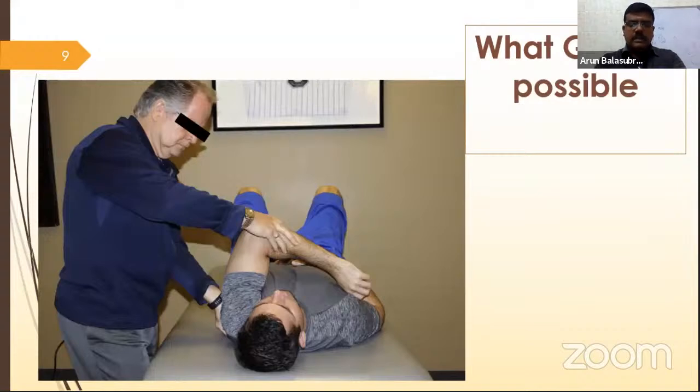With deflection 90 degrees, it improves adduction. Usually posterior glide improves what movement? Posterior glide improves flexion. When you do posterior glide, the flexion movement will increase. Right? With horizontal 90 degrees of flexion, it increases horizontal adduction.